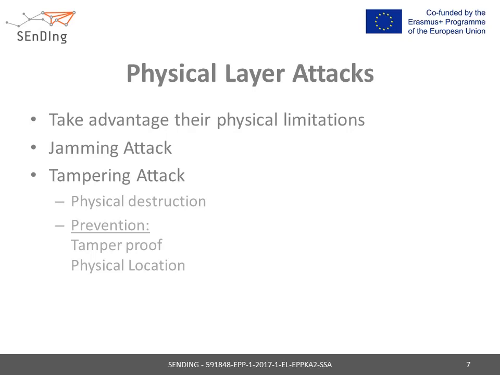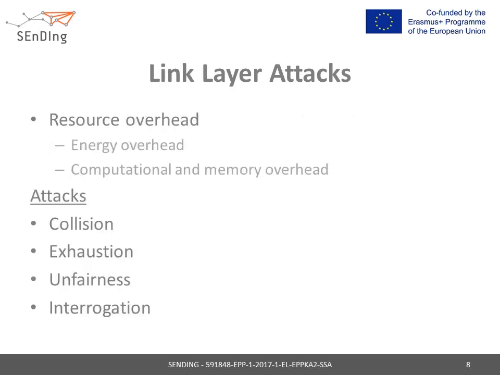Based on the location and role of the device, a portion of the network may also be affected as it can no longer transmit to the end user. Tamper-proofing the device, or making sure that it is not physically accessible to unauthorized personnel, may prevent an intruder from physically destroying the node. Attacks at the link layer aim at disrupting the device-to-device communication schemes.